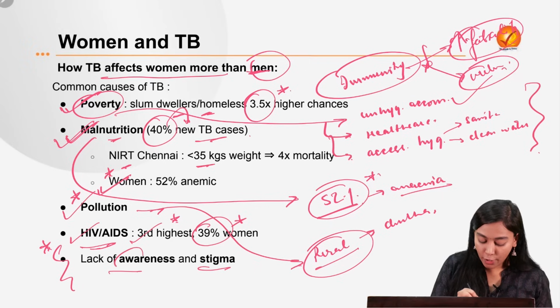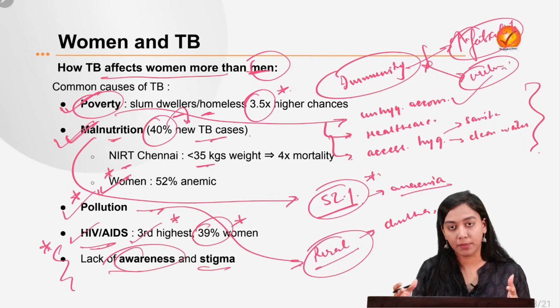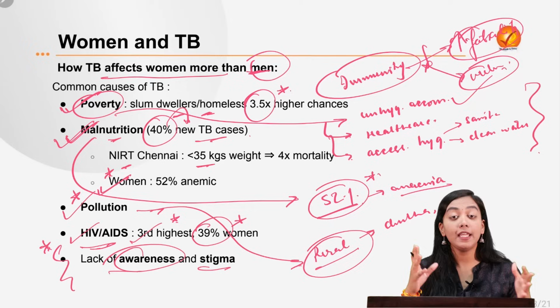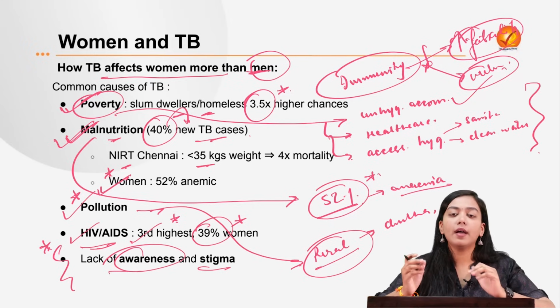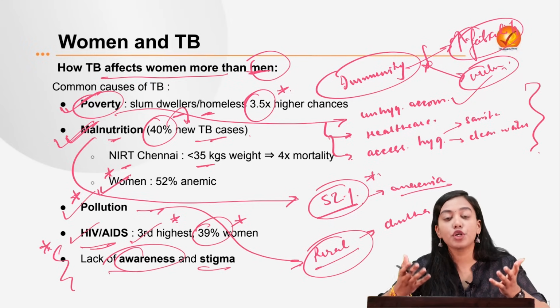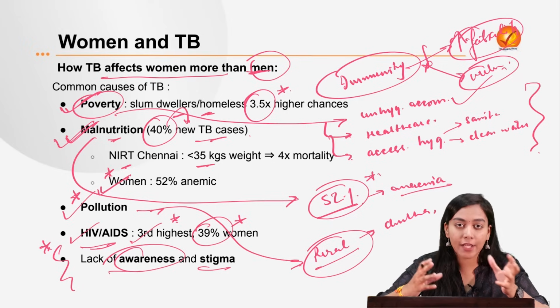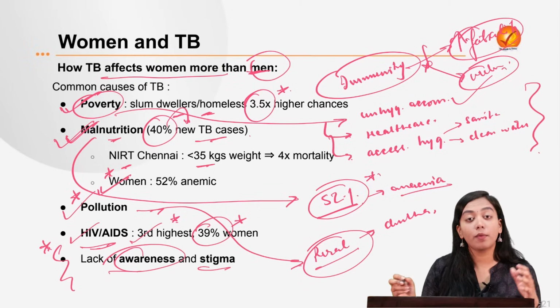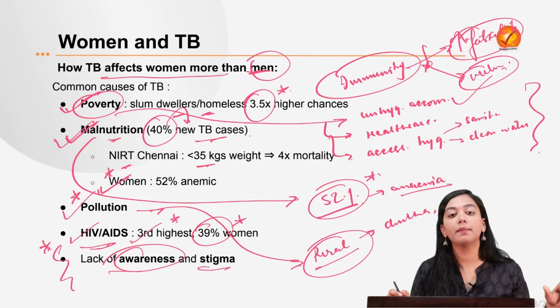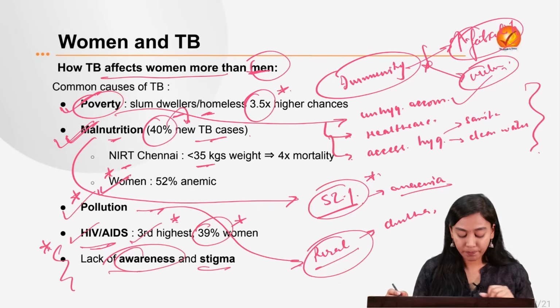First of all, there is lack of awareness about the symptoms of TB. Therefore, it often gets ignored. Even if somebody has understood the symptoms, they don't come out in the open because of the fear of social ostracization, because they will be getting isolated socially, or because of the fear that they will be removed from their home. In the cases of women, many of them are left destitute or homeless.